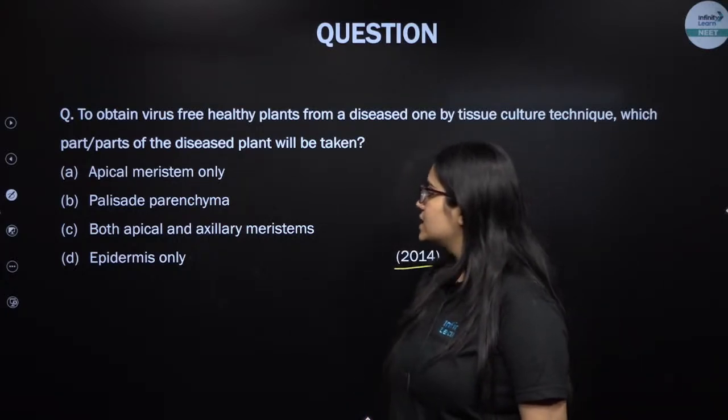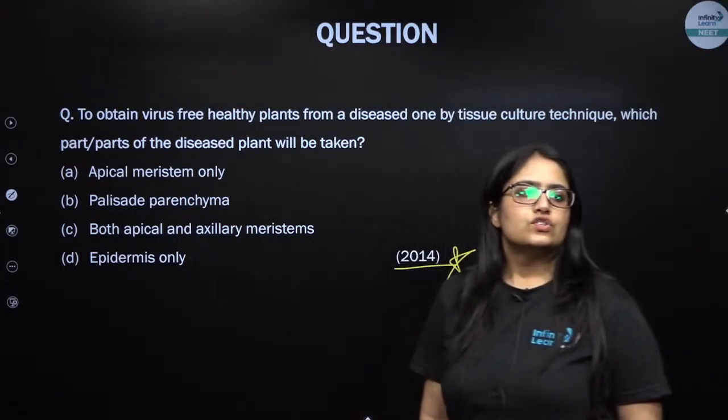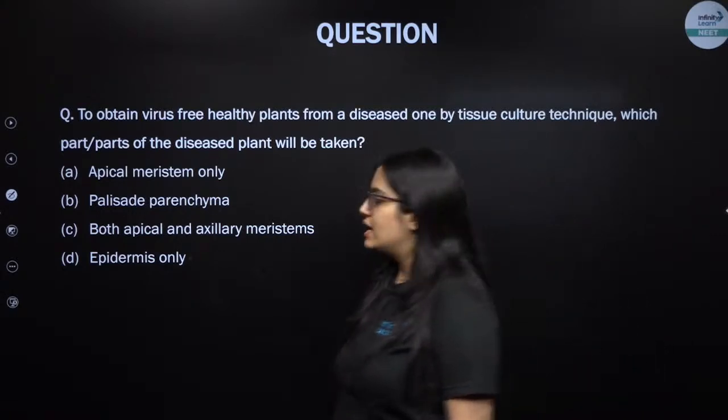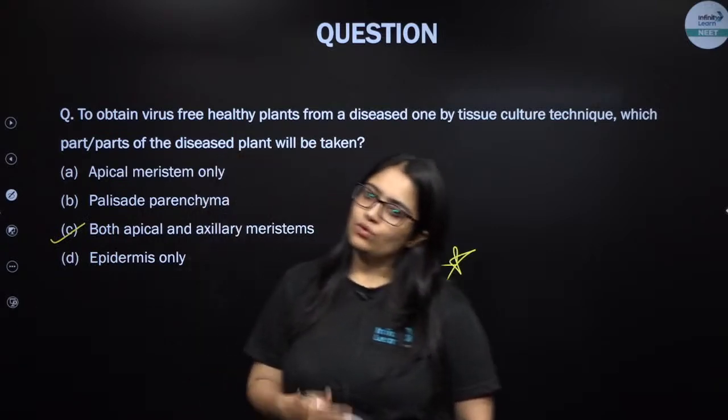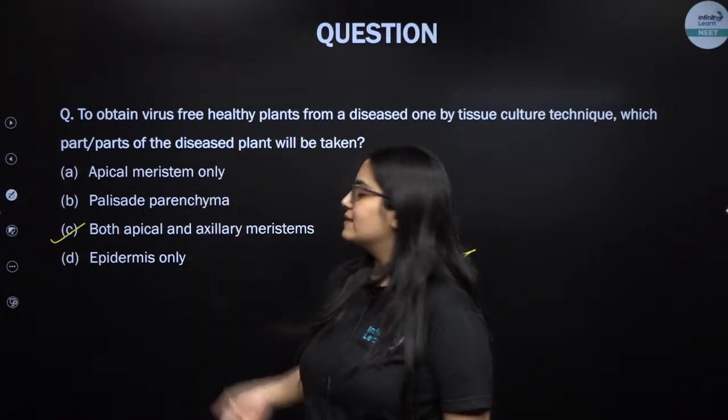So Nikhil is saying C. Okay, let me tell you, my dear students, you guys are correct. The answer is from the meristem. It can be both apical meristem or axillary meristem.